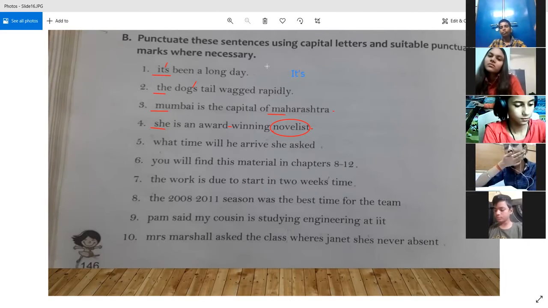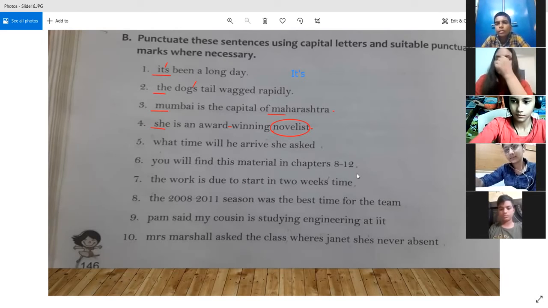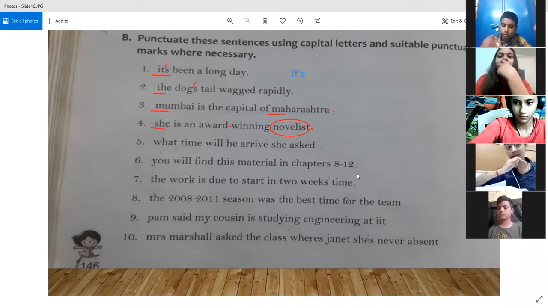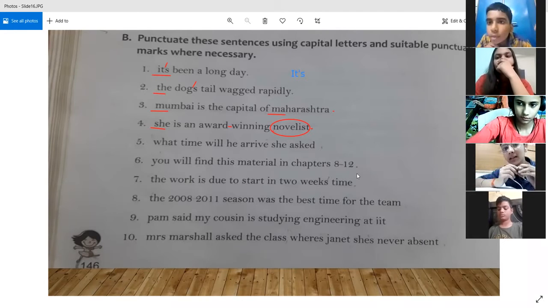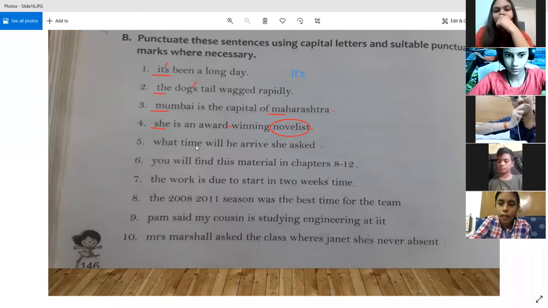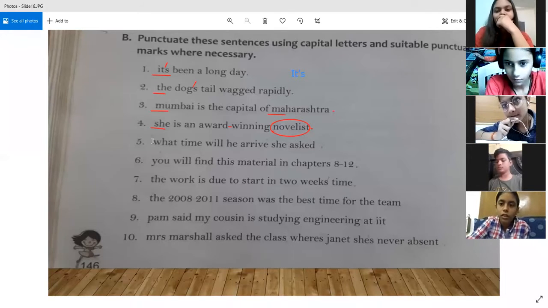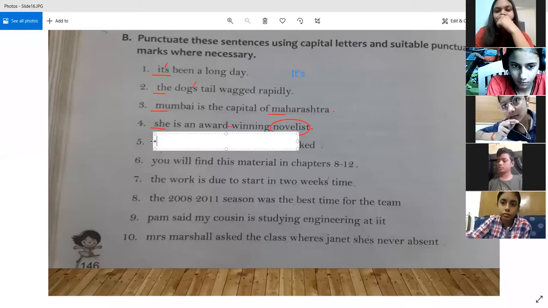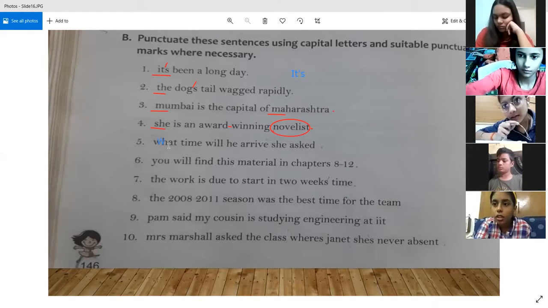All right. So now the next sentence, Arushi can answer. Good morning, sir. Good morning. Sir, quotation marks open and W will be capital. Yes. W is going to be in capital. So I have made it capital like this. Yes.